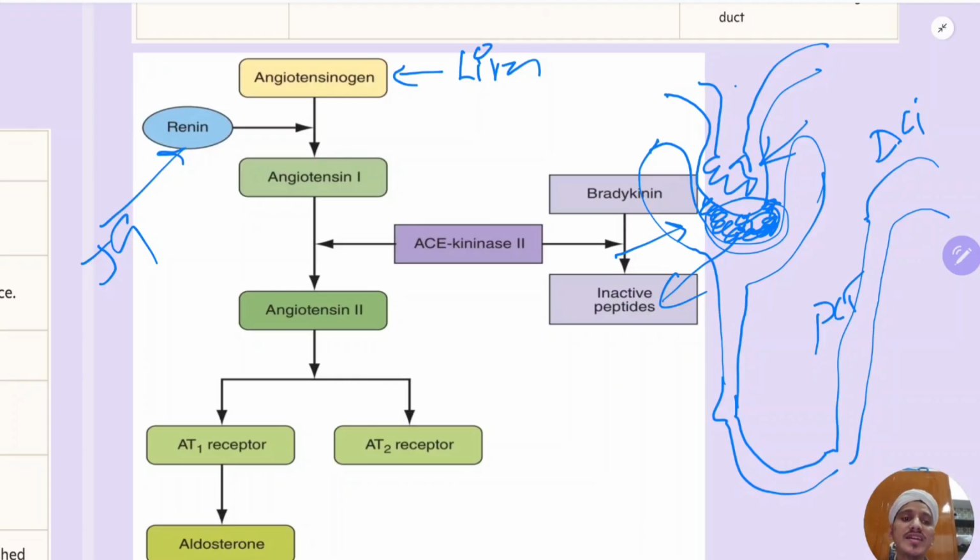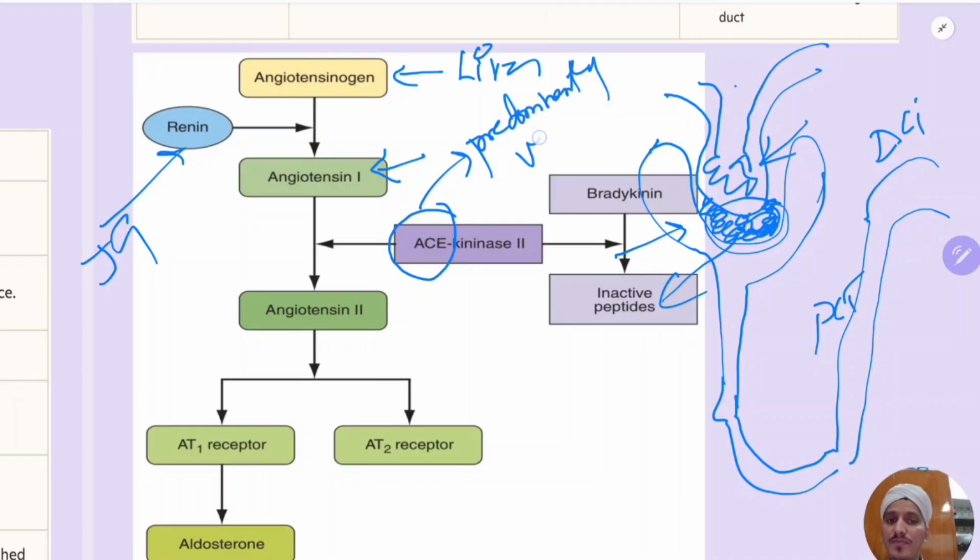So the stimulus is nothing but decreased intravascular blood volume, or decreased sodium concentration, or sympathetic activity. By that, this renin is released. This renin converts angiotensinogen to angiotensin 1. Now this angiotensin 1, by angiotensin converting enzyme, also known as ACE, which is predominantly produced by the vascular bed of the lungs, is converted to angiotensin 2. This angiotensin 2 does all those things necessary to raise the BP.